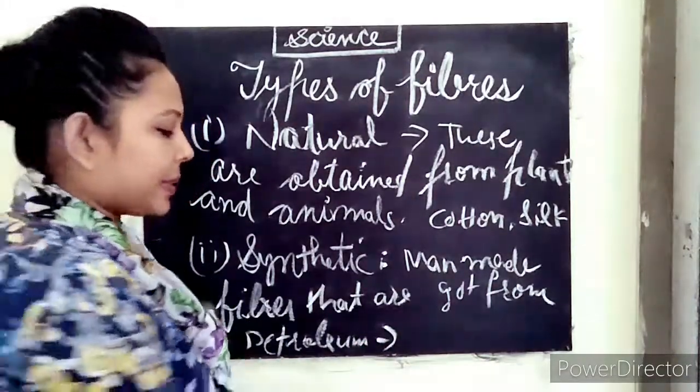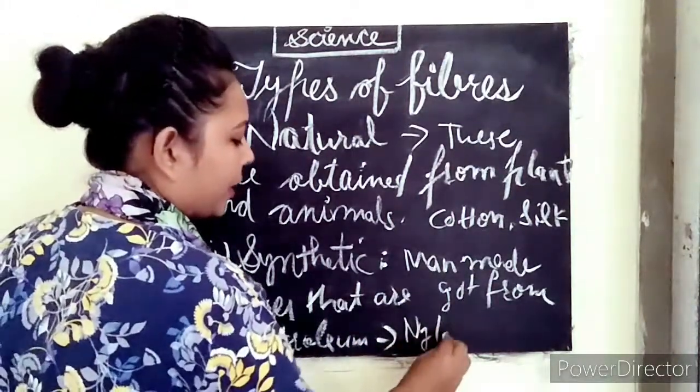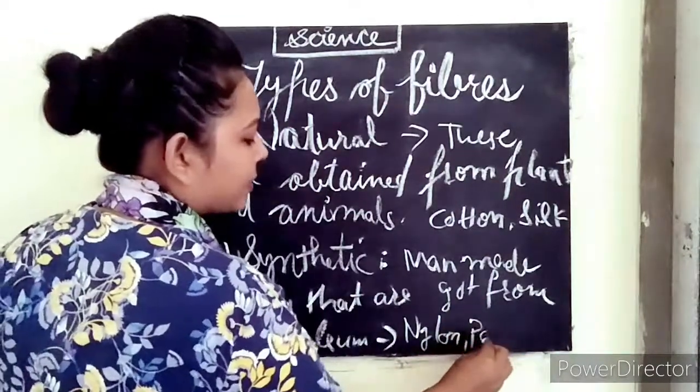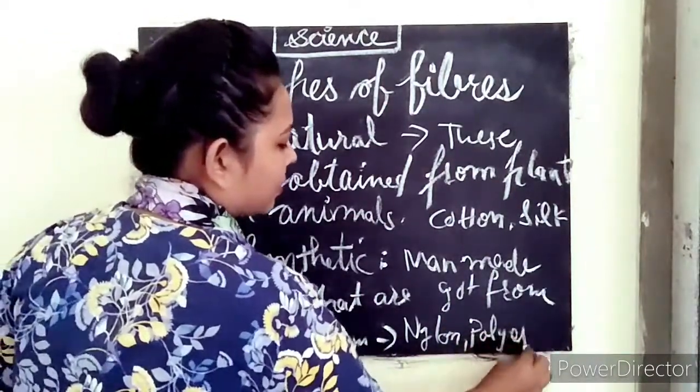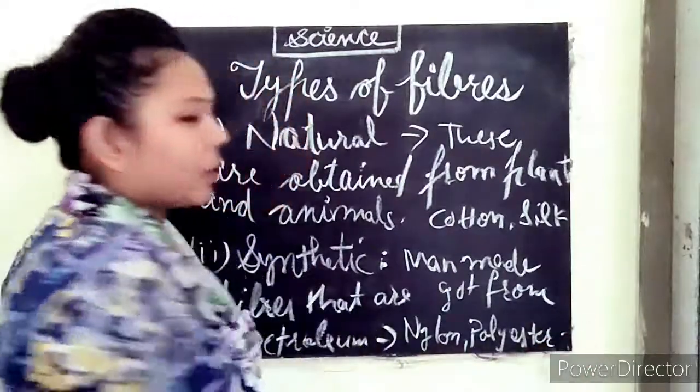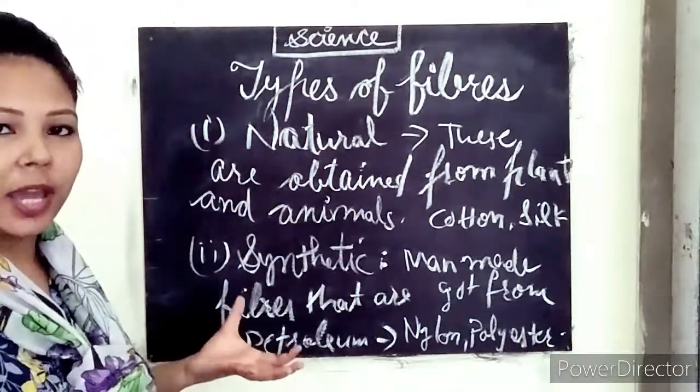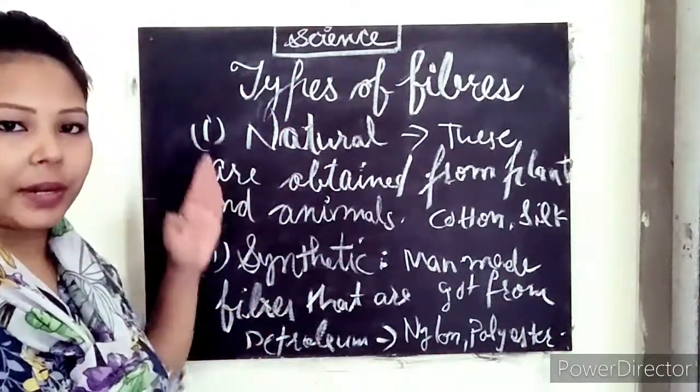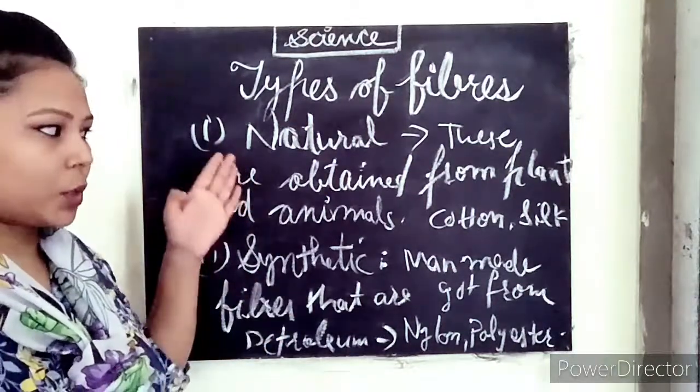Its examples can be nylon, polyester. Okay, so these were the two types of fibers, natural and synthetic.